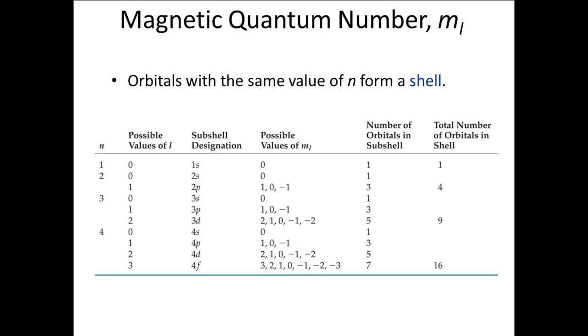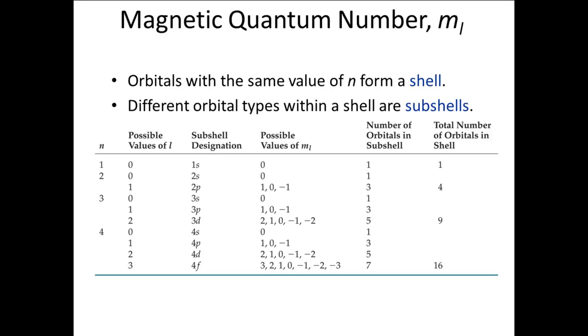All the orbitals with the same value of n are a shell. The shells are called by numbers, specifically the value of n. So we have the first shell, the second shell, and so forth. Each different value of L within a shell is a different subshell. The subshells are identified by the letters of the L values. So we have S subshells, P subshells, D subshells, F subshells, and so on.